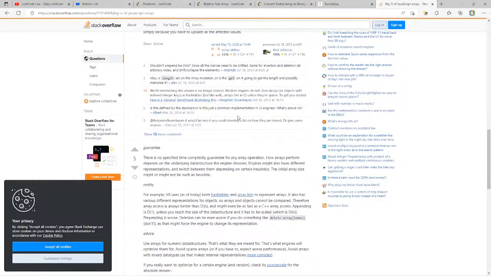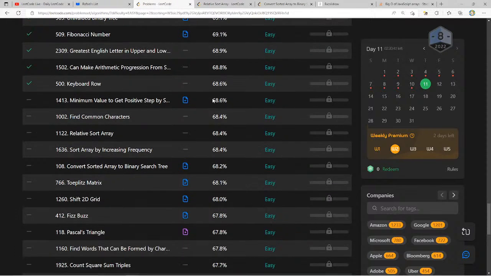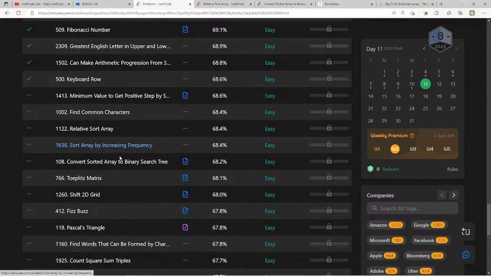It makes sense for the time to be O of n, but yeah, not really sure about the space. It could be constant or it could also be linear. That's what I would label it as. Okay.